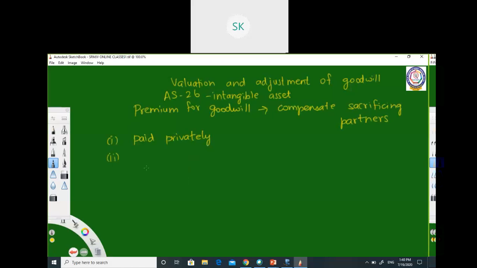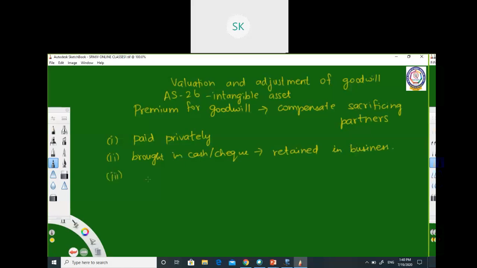adjustment. Second is when the goodwill is brought in cash or check, and after compensation, it will be retained in the business. Okay. So this is the second type of adjustment.